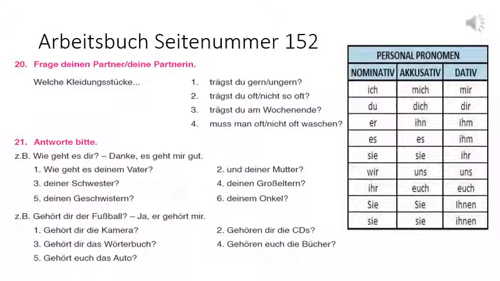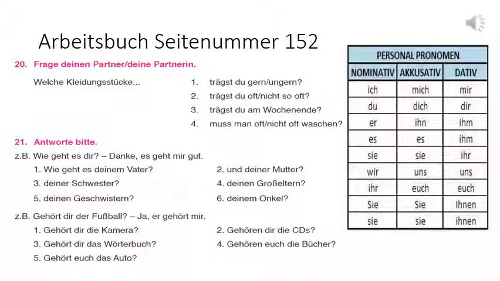Nummer 4. Gehören euch die Bücher? Now here euch needs to be changed into uns. There we changed into mir, so euch needs to be changed into uns. So ja, sie gehören uns. You can see here CDs and Bücher are plural, that's why the conjugation has changed in gehören, because the verb conjugation always changes as per the subject, as per the nominative.